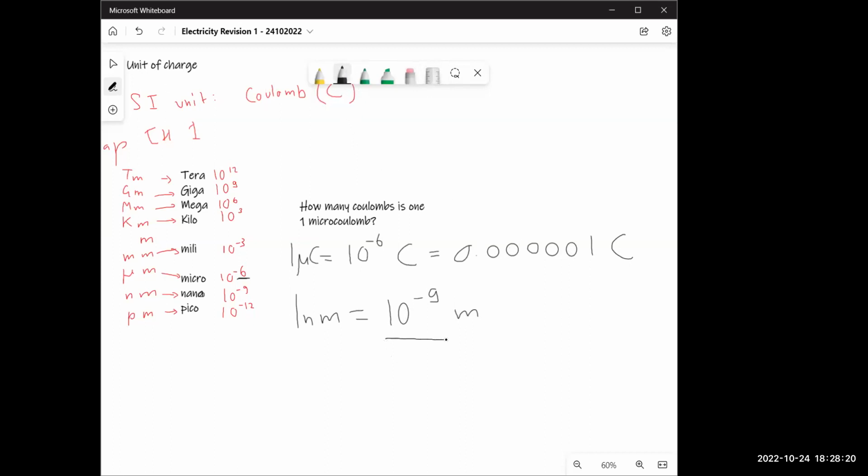Now this is important to know, how to convert between these. If I ask you what is 1 coulomb in microcoulomb, how will I answer this? Well, I know that 1 microcoulomb. Let's write it above. I know that